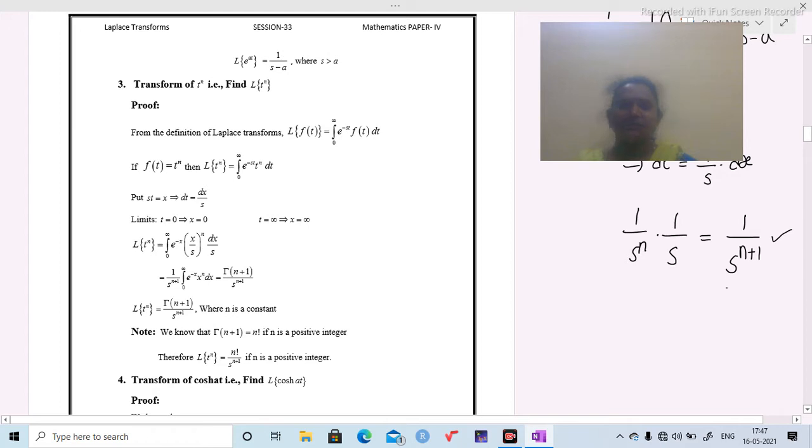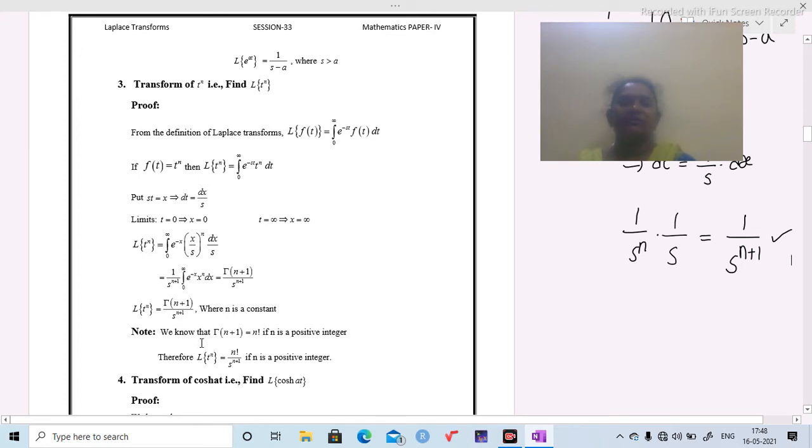And also this term does not contain any x term. That's why take this term outside the integration. Then we are going to get 1 by s power n plus 1 integration 0 to infinity e power minus x, x power n dx. The value of this integration is gamma of n plus 1. That's why we are going to get the Laplace transform of t power n equals gamma of n plus 1 by s power n plus 1. Here n is a constant.